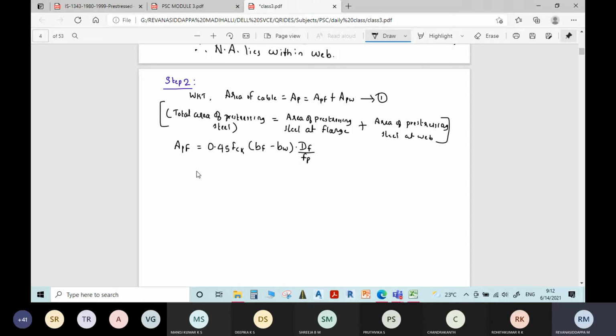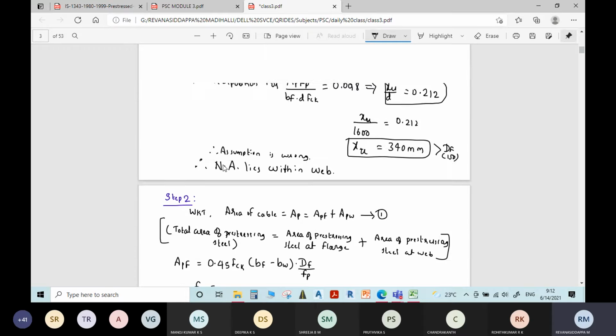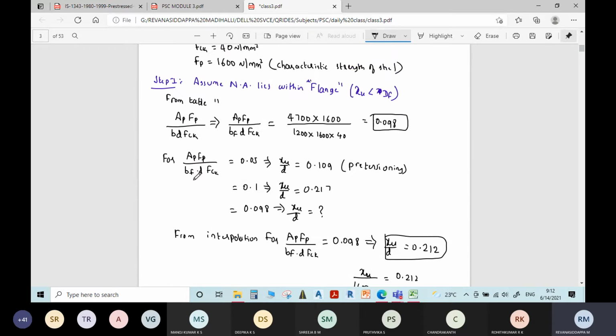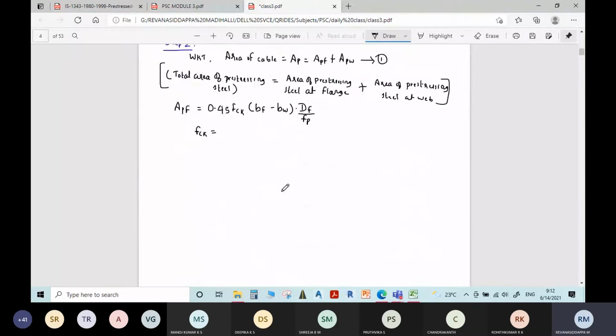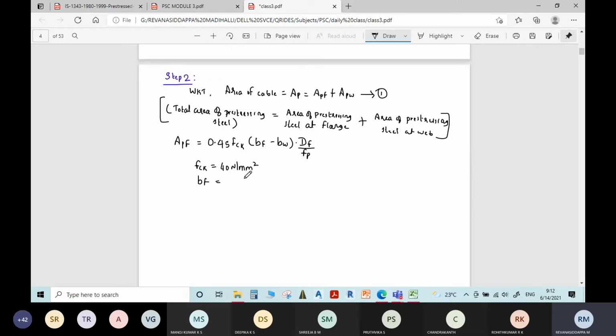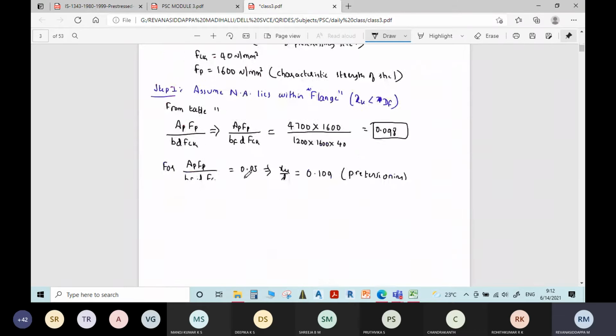FCK is equal to how much, given in the problem? FCK is equal to 40 Newton per mm square. FP is 1600. Width of flange is how much? 1200 mm.